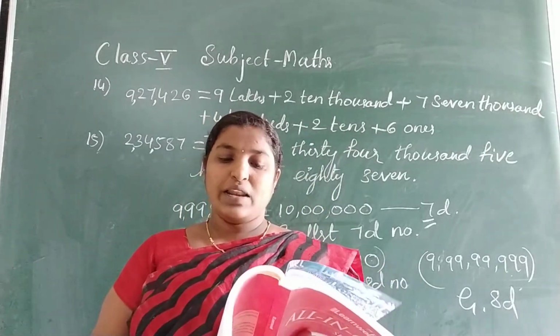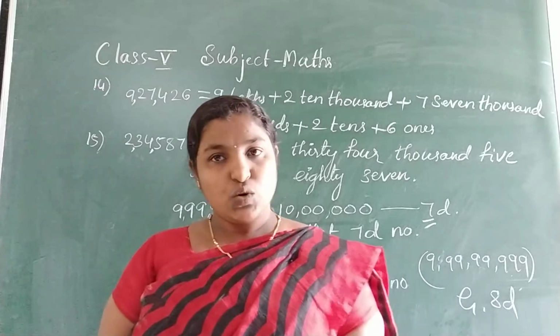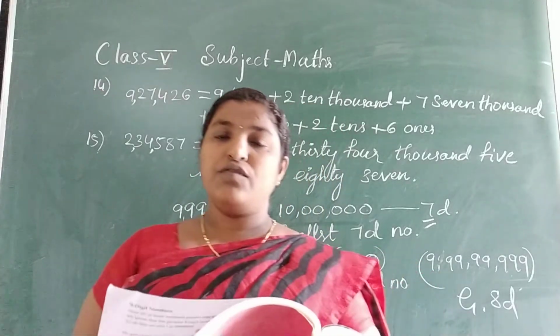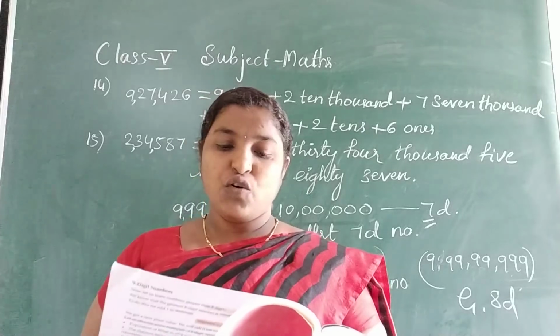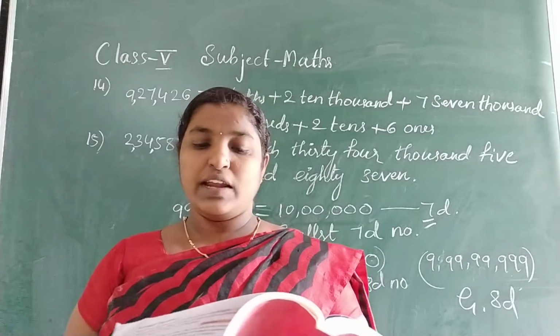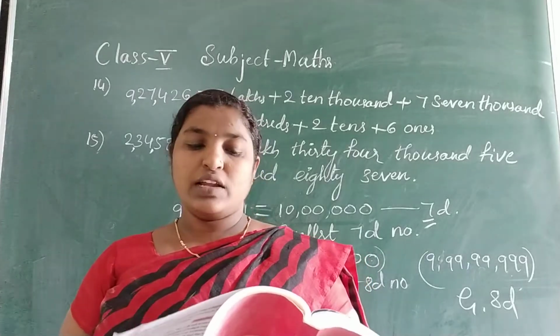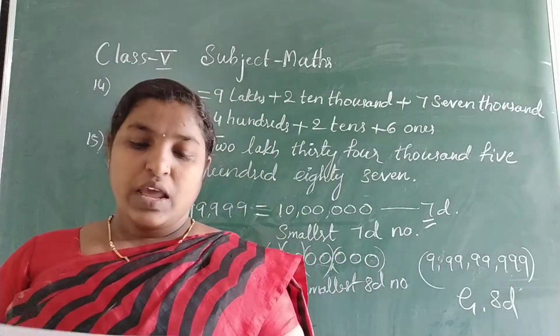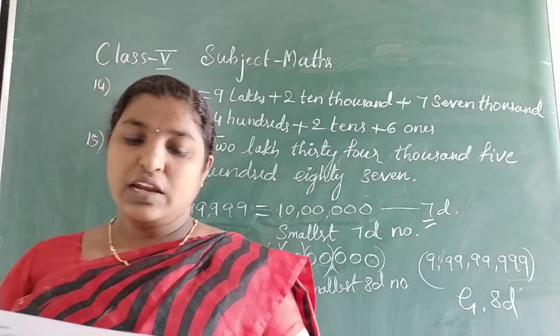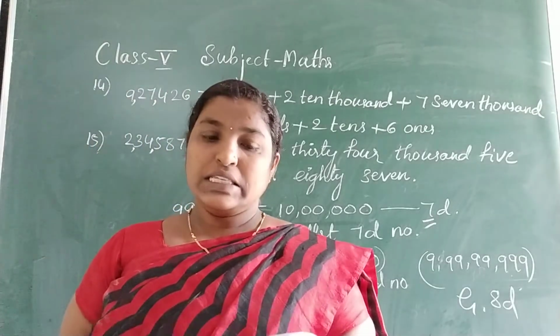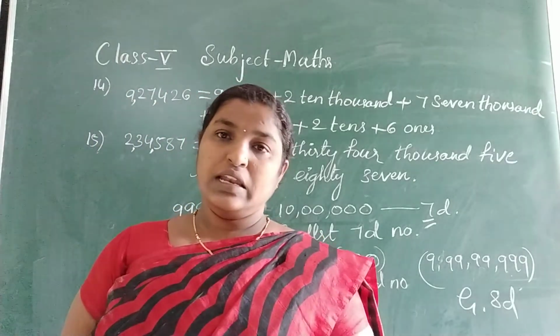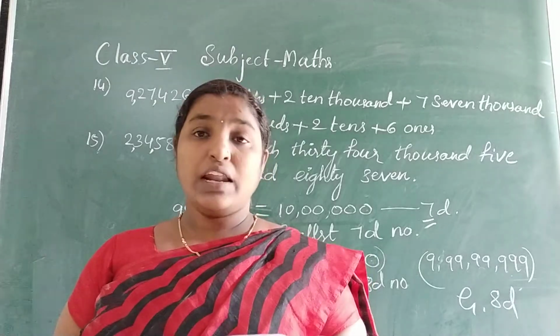So example 1, example 2, those numbers only they have written in terms of places, that is 1 ten lakh, 7 lakhs, 5 ten-thousands, 2,000, 2 hundreds, 4 tens and 3 ones. Example 2, they have taken in terms of places, and they have done it in a short form or numeral.